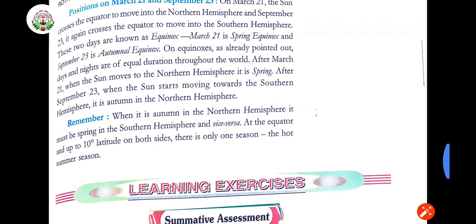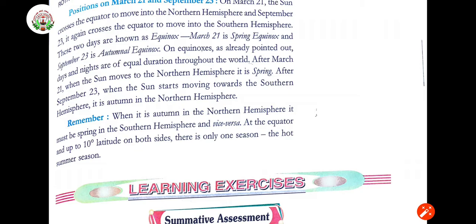This way the cycle of seasons is continuously moving on. Remember, when it is autumn in the northern hemisphere, it must be spring in the southern hemisphere. And when it is spring in the northern hemisphere, it will be autumn in the southern hemisphere.